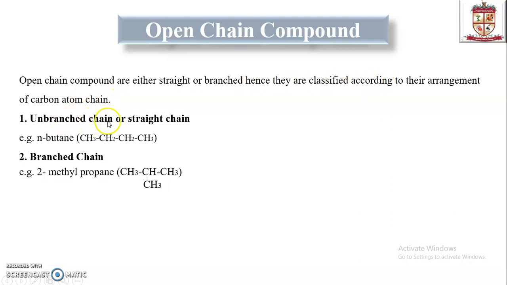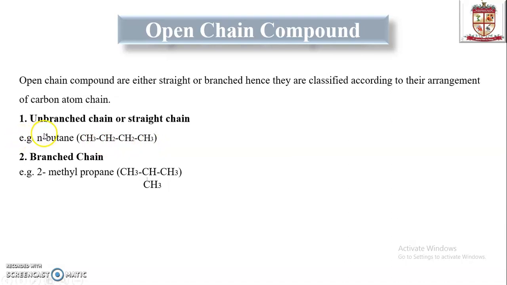In an unbranched or straight chain, there is a continuous, straight arrangement of carbon and the related functional groups, so it is called an unbranched chain.